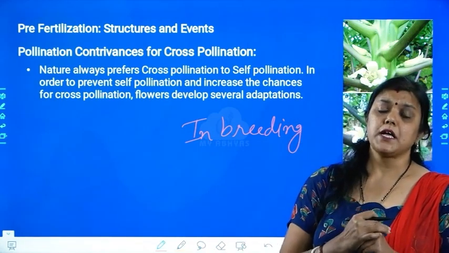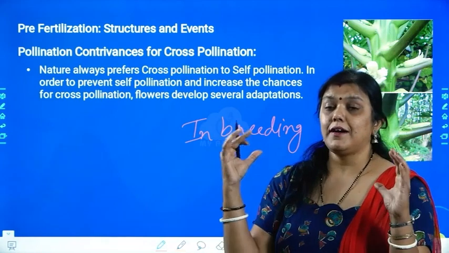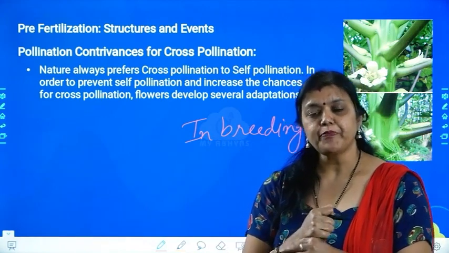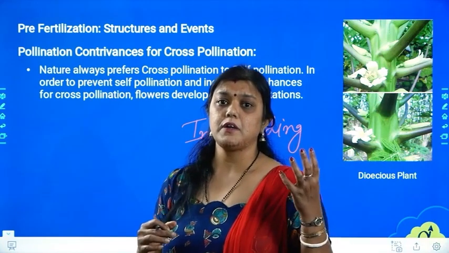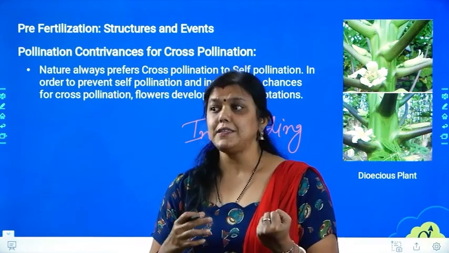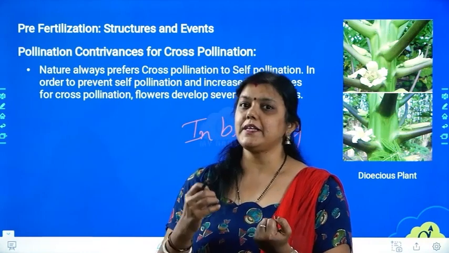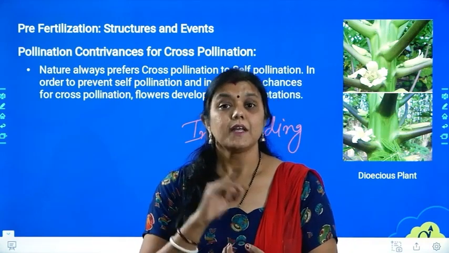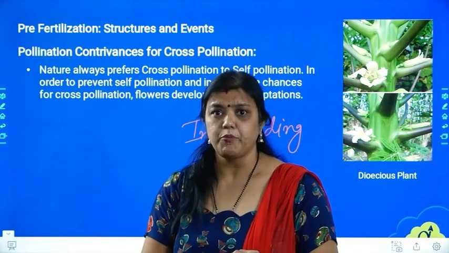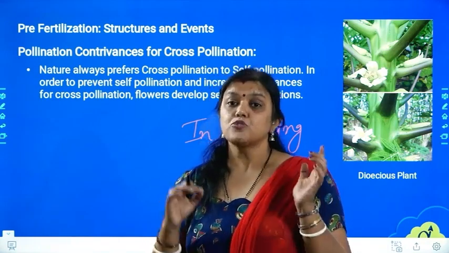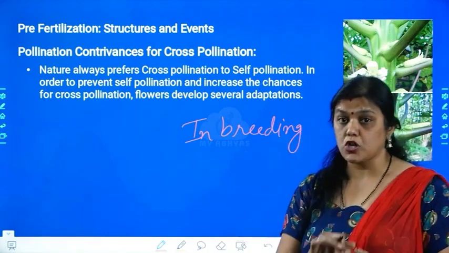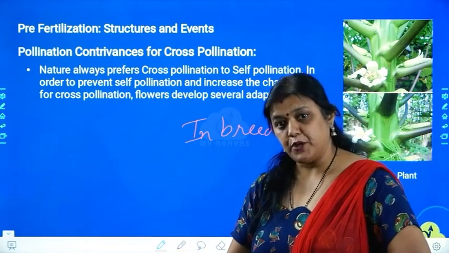There will be no mixing of characters, and those plants may suffer losses in their characteristics, such that they cannot sustain in a changing world. That is why variation is very important. And for variation, what is important? Cross-pollination. That is why nature chooses cross-pollination over self-pollination.